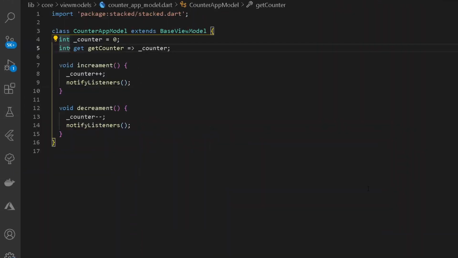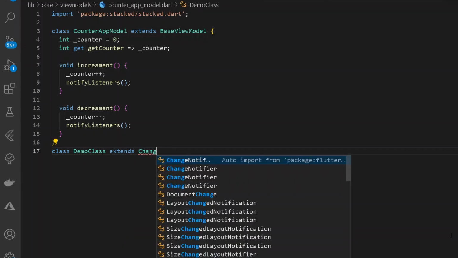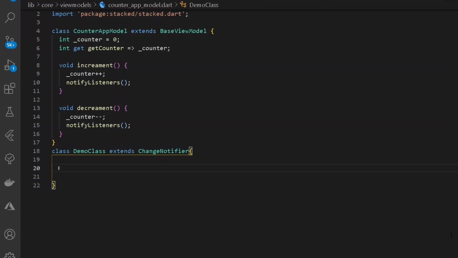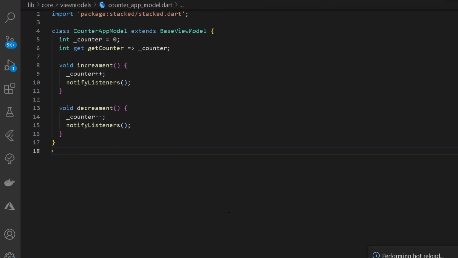The base view model is similar to a new class. So if I created a new class, let's say demo class, and the following demo class shall be extending ChangeNotifier. So under our ChangeNotifier, all of the properties that we will be getting with the help of ChangeNotifier shall be automatically implemented under our base view model. That is, the following view model is nothing but an extension of base view model. That's it.